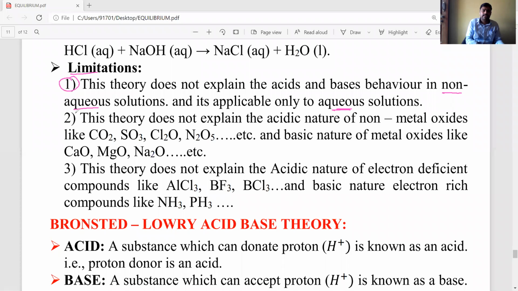Another important failure is that this theory does not explain the acidic nature of non-metal oxides and the basic nature of metal oxides. For example, non-metal oxides CO2, SO3, Cl2O, N2O5, and metal oxides calcium oxide, magnesium oxide, sodium oxide, etc. These cannot be explained.